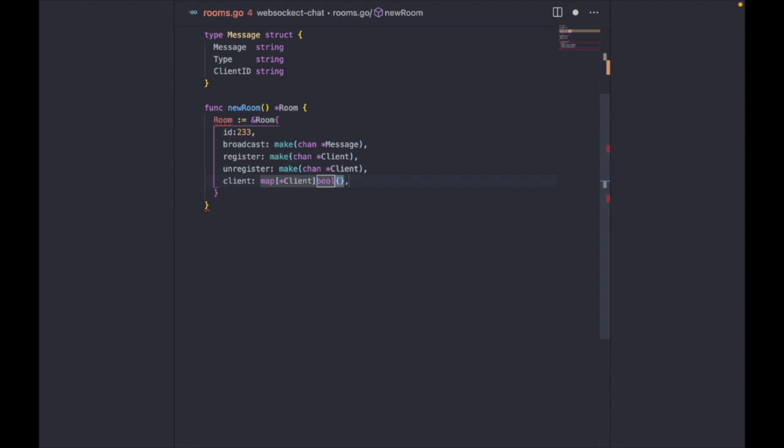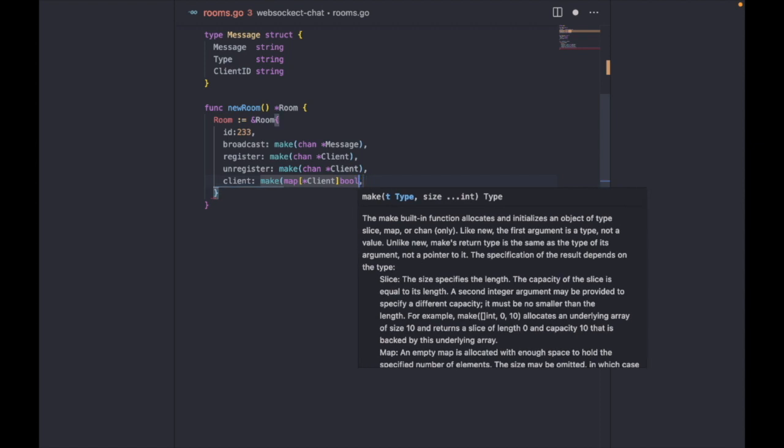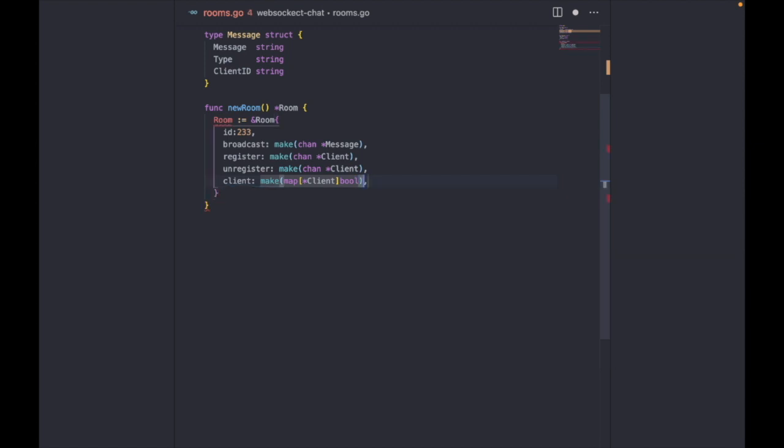Yeah, I think I have to change this to what I'm used to. This may work though, but let me just change it. Add the make, and remove that. All right, cool. So this works.